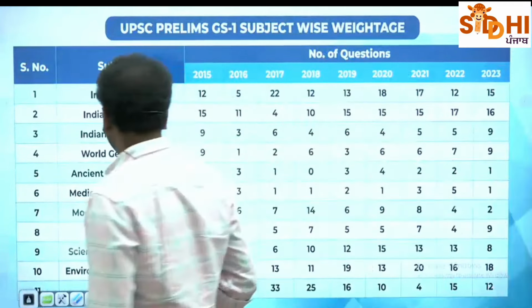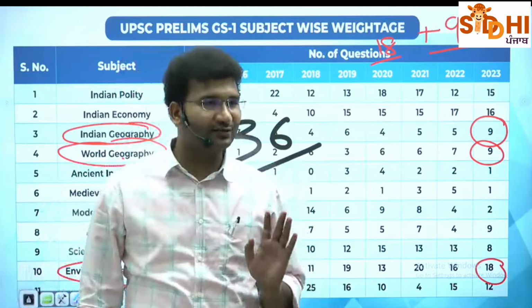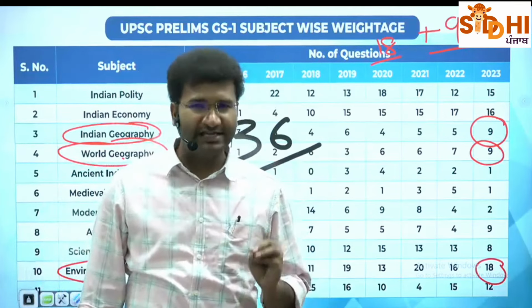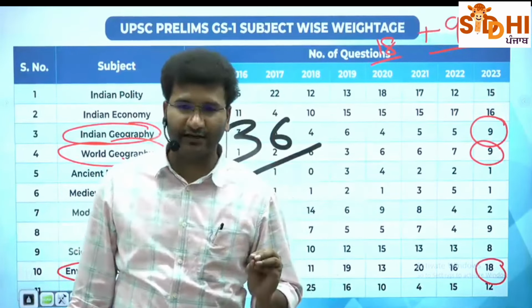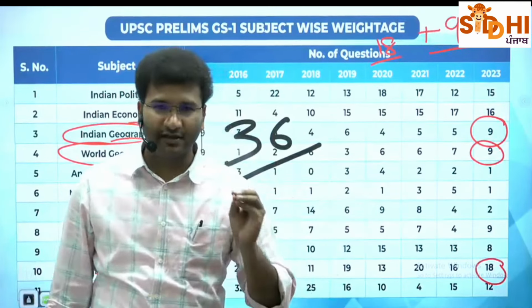I think this logic I have already told you. 36 questions. Out of these 36 questions, with very ease I am telling you, if you come attend my classes and make the notes, 25 to 28 you will make it right. ठीक है?